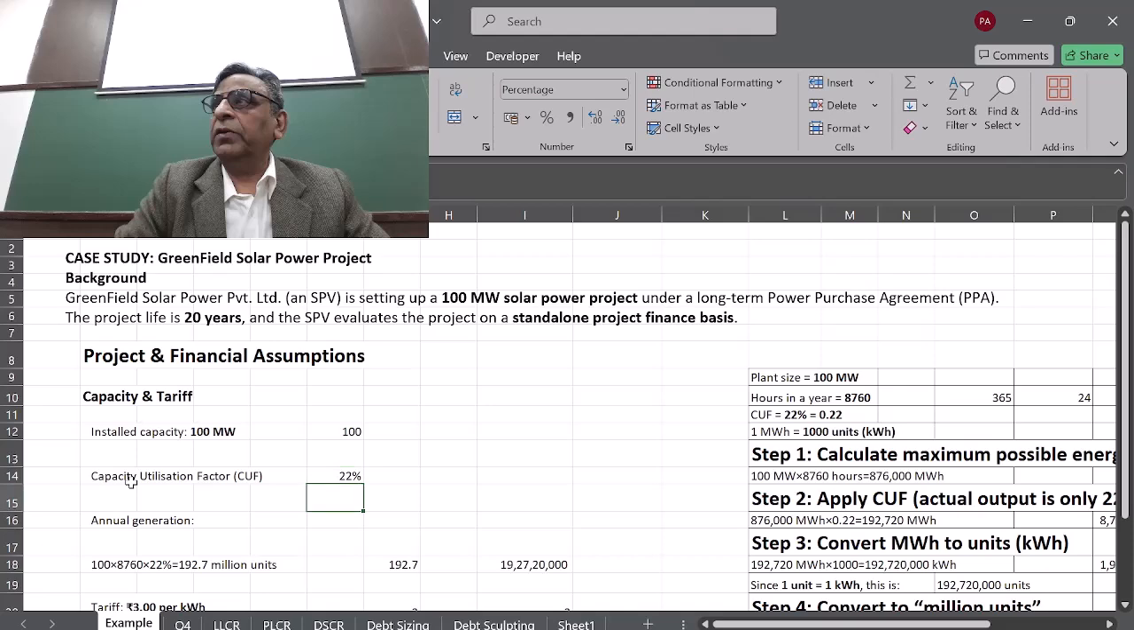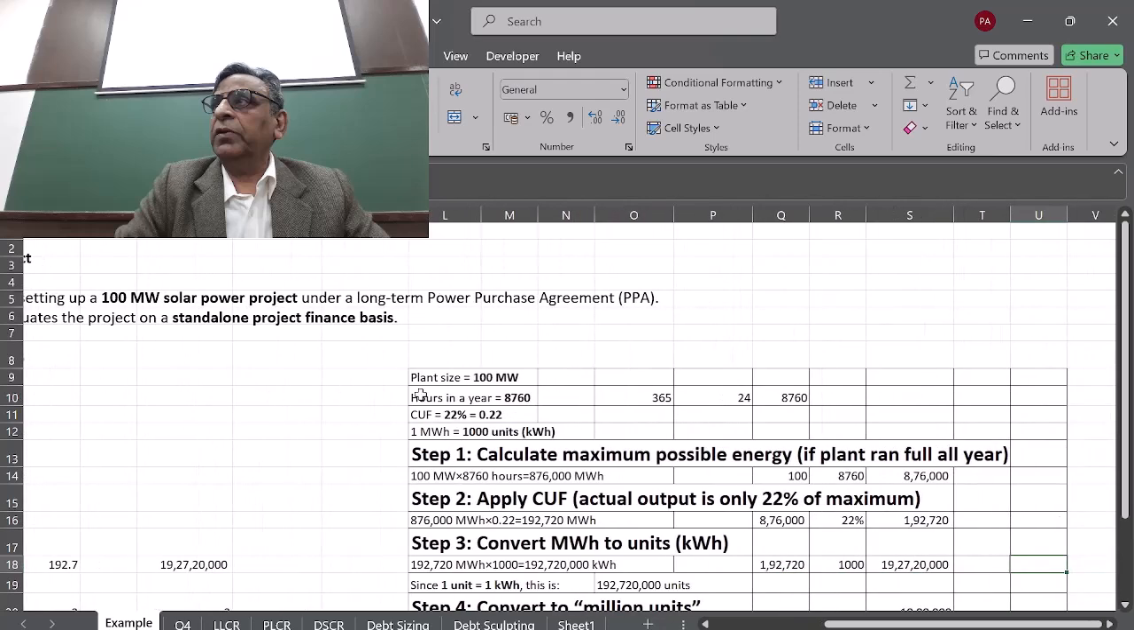Okay, so annual generation. To explain that, the plant size is 100 megawatt. Then hours in a year are 8,760, that means 365 days in a year multiplied by 24 hours. So that means total number of hours in every year which the plant can officially run, but it will not be able to operate at more than that capacity. Now, step one, the capacity utilization is 22%.